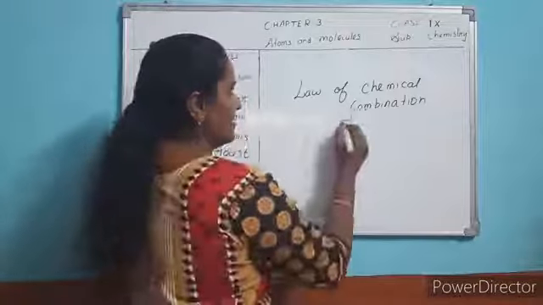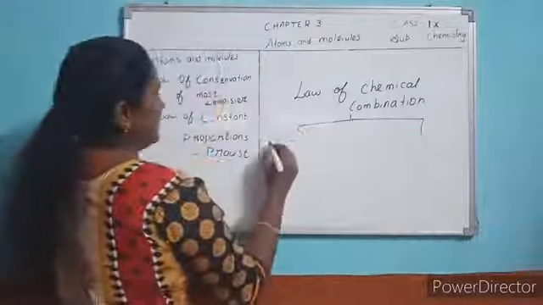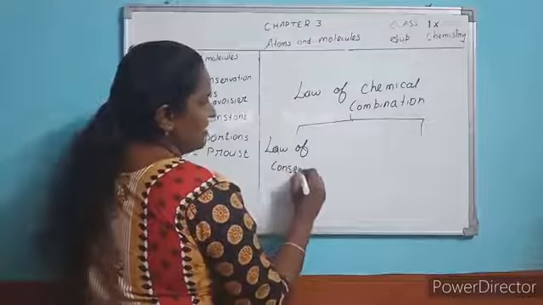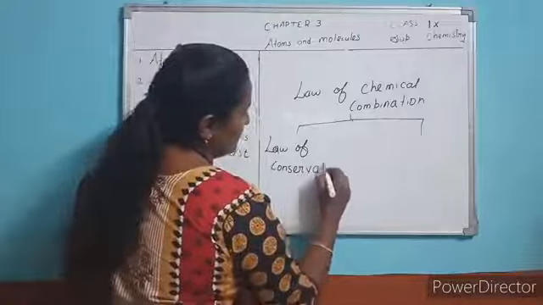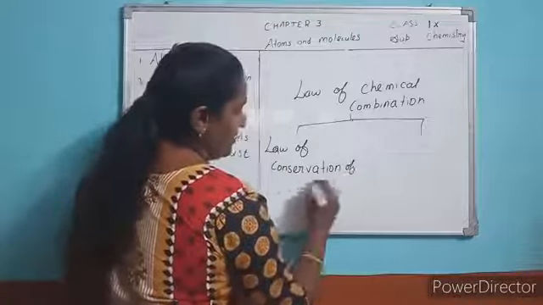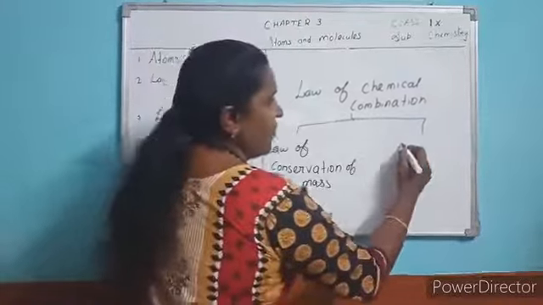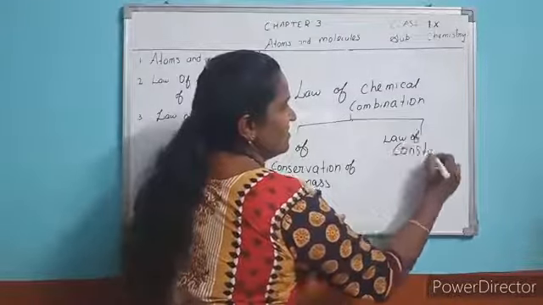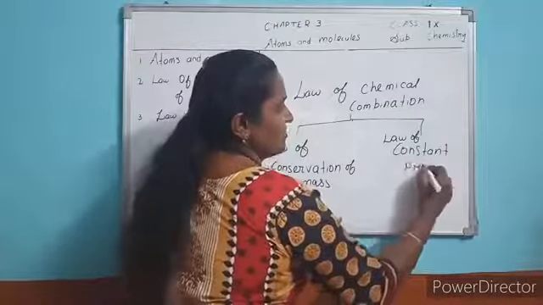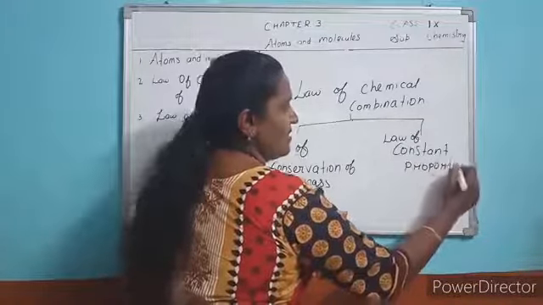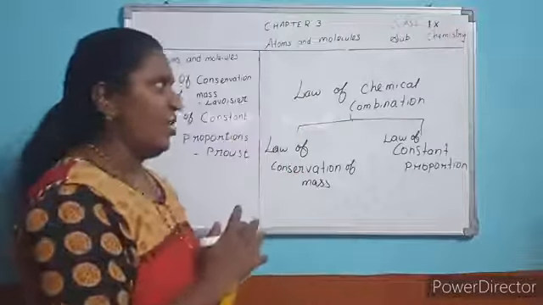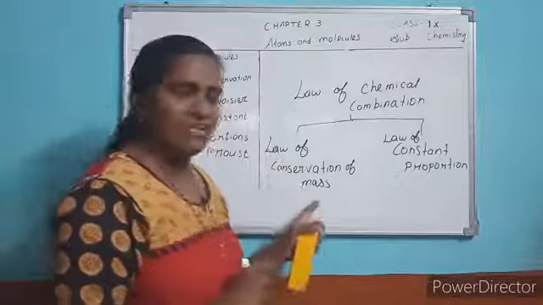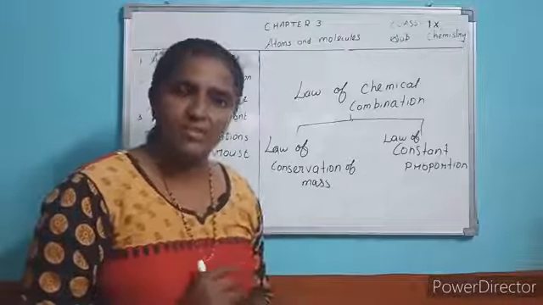Understood? One is the law of conservation of mass, the other one is the law of constant proportion.